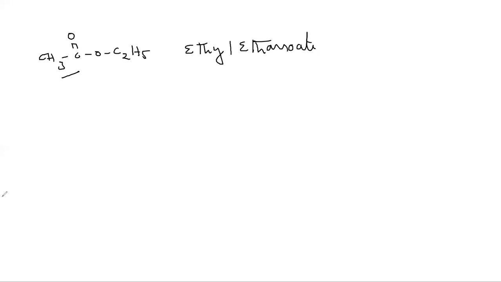And now let me take a compound like this, with carbons numbered 1 2 3 4 5, 1 2 3, and 1 2 3 4 5.